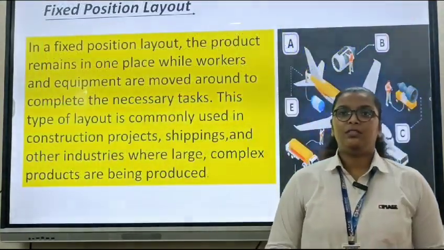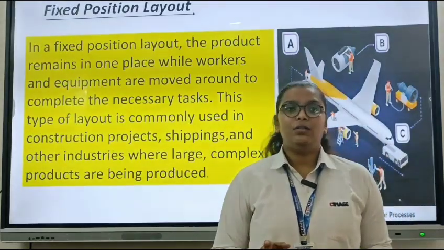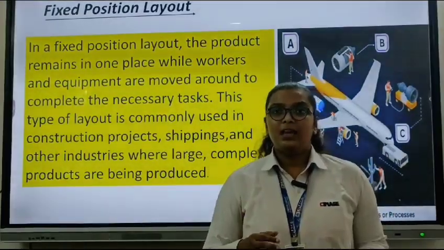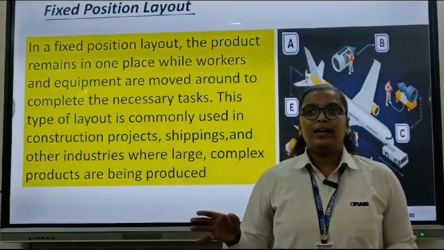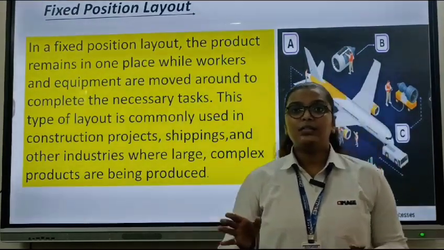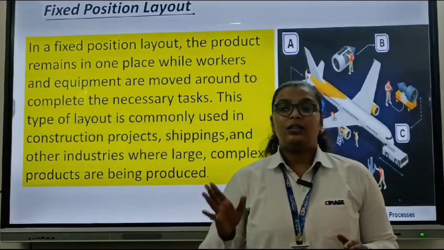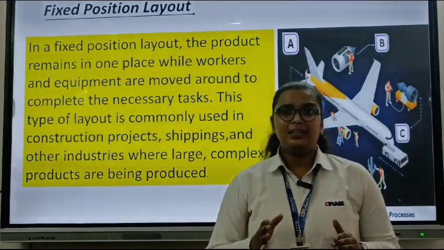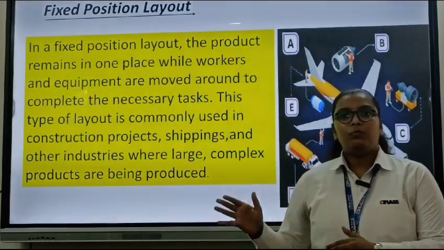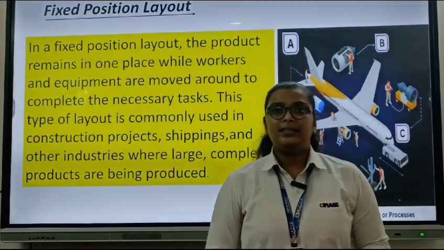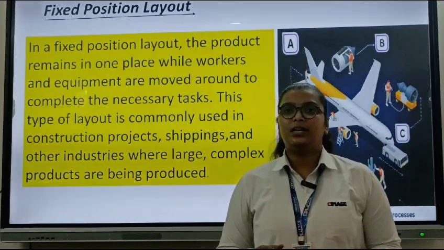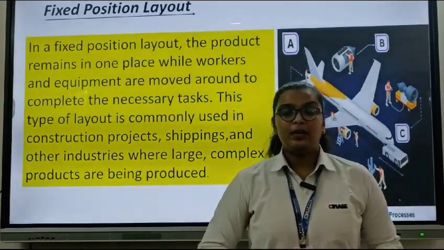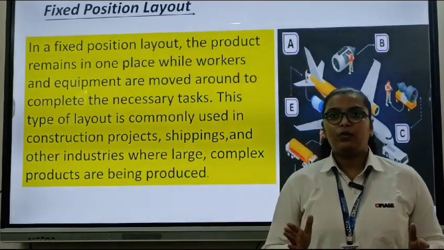Fixed position layout. In fixed position layout, the product is constant at a place and men and machines are moved around it to complete its production activities, because in a fixed position layout the product is heavy and it is not possible to move the product from one place to another. It is basically useful for construction projects. For example, the manufacturing of ships and aircraft, because it is a heavy and bulky product,